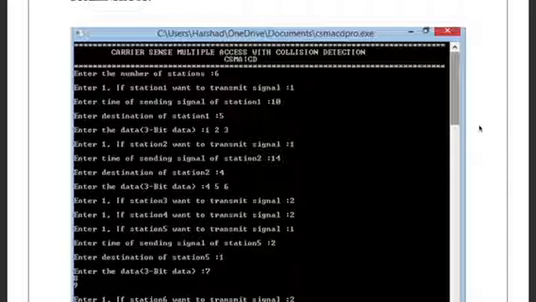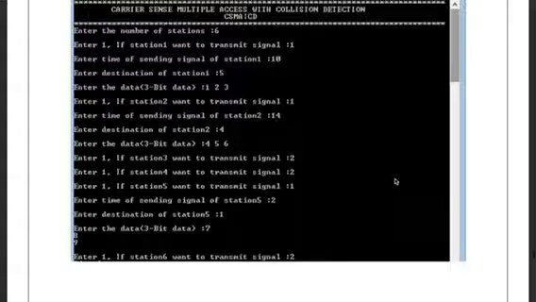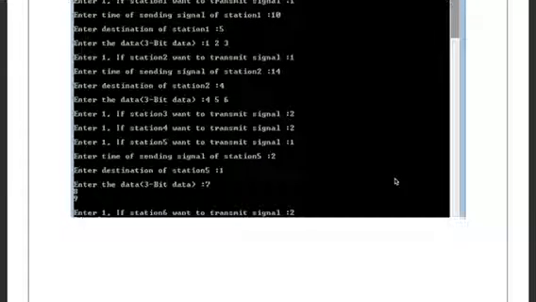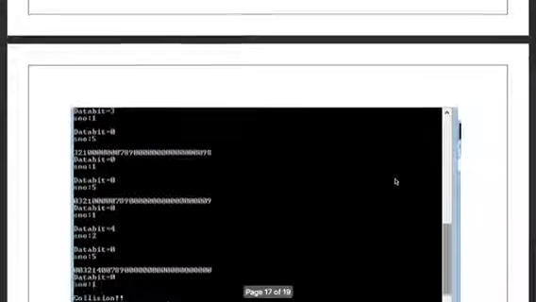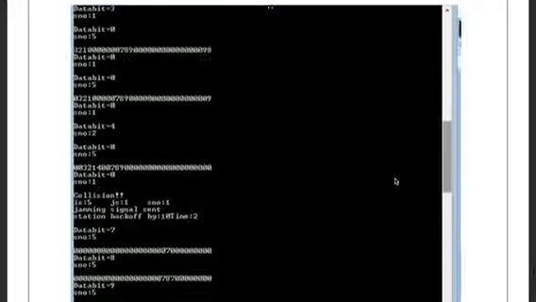Now we don't want station 3 to send, we enter 2, similar for station 4. Now for station 5, we want it to send, so we are going to enter 1, time is 2, destination is 1, and data is 7, 8 and 9. Now it starts to send the data.